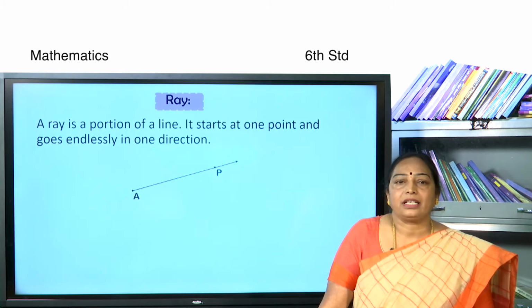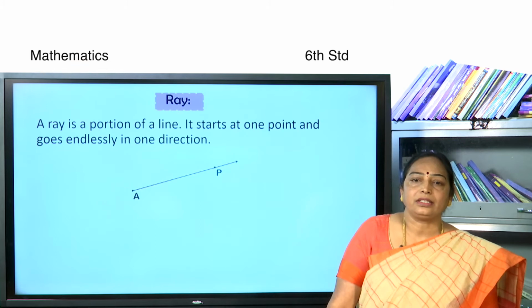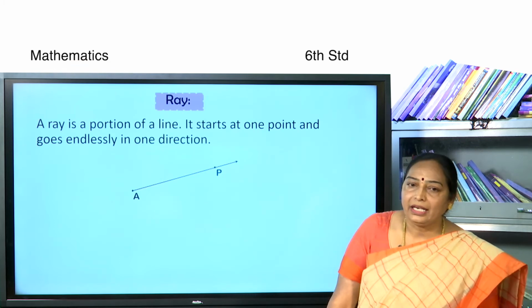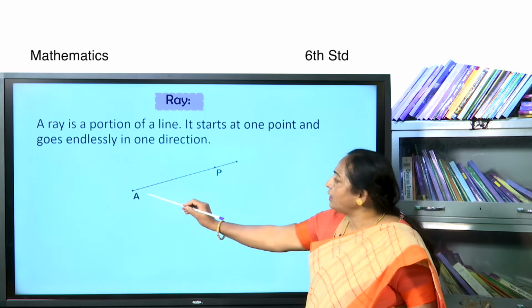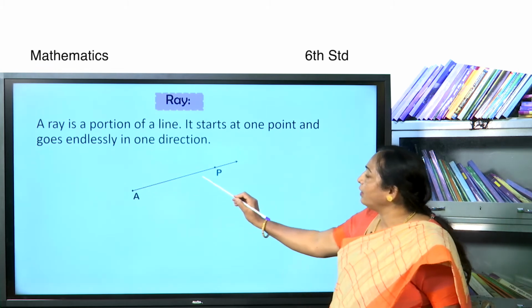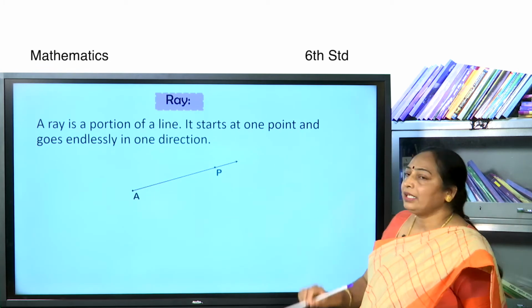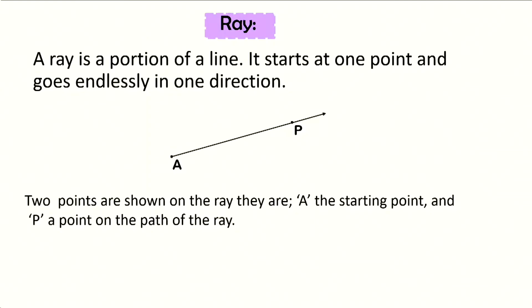A ray is a portion of a line. It starts at one point and goes endlessly in one direction. Here the ray AP starts at one point and goes endlessly in one direction. 2 points are shown on the ray. They are A and P. A is the starting point and P is a point on the path of the ray. The endlessness is shown with an arrow. It is denoted by the symbol ray AP.